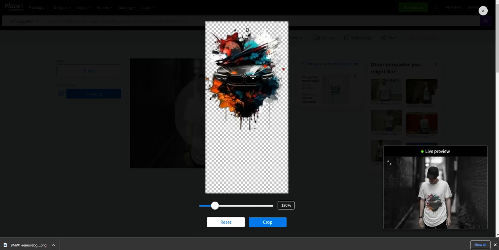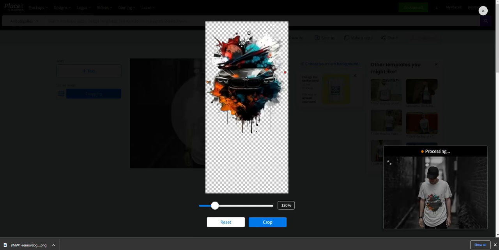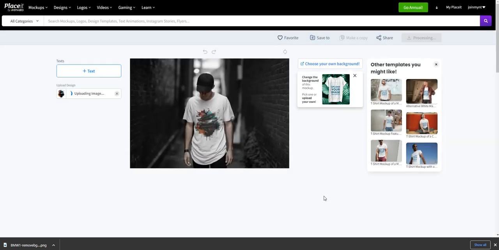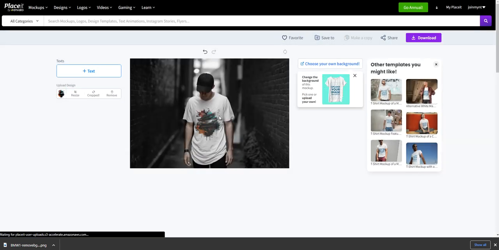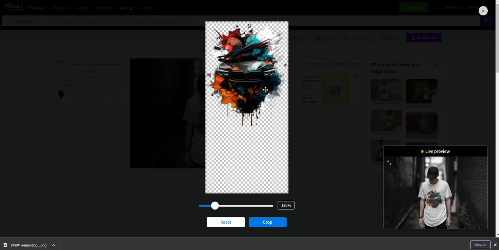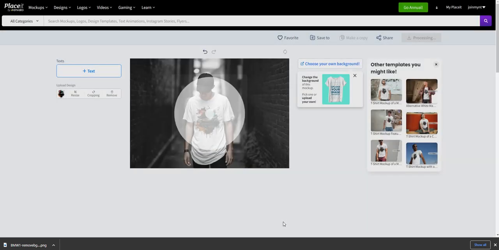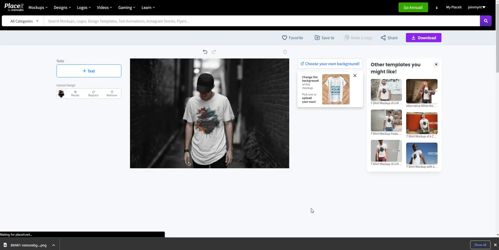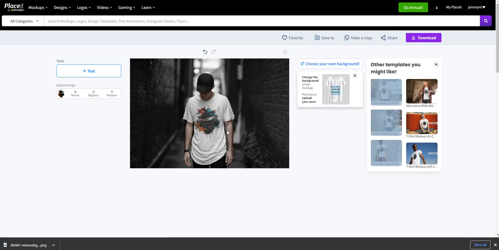And also I want to move it towards the top because this image should be around his chest area. So I crop. And then you can see how it looks, just like this. Now, what you could also do is, of course, resize it. I want it to go up even higher a little bit. And that's as big as I want. Hit crop. And you can do that, and you can have this shirt.